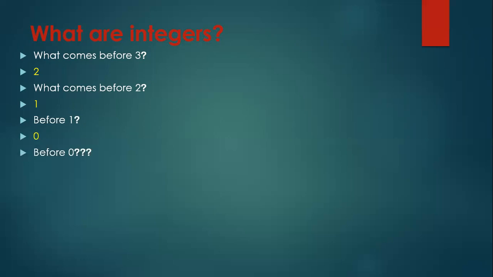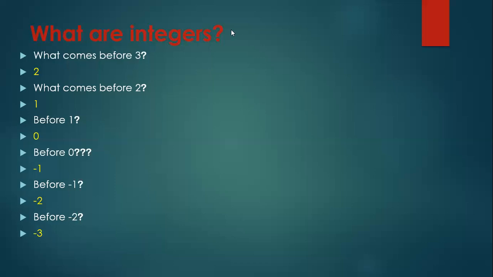Sir, counting starts from 0, there is no number below 0. But if you think like this, then this is an incorrect answer, because before 0 we have many numbers which are lesser than 0. So a number which comes before 0 is -1. Similarly, before -1 we have -2, and before -2 there is -3.